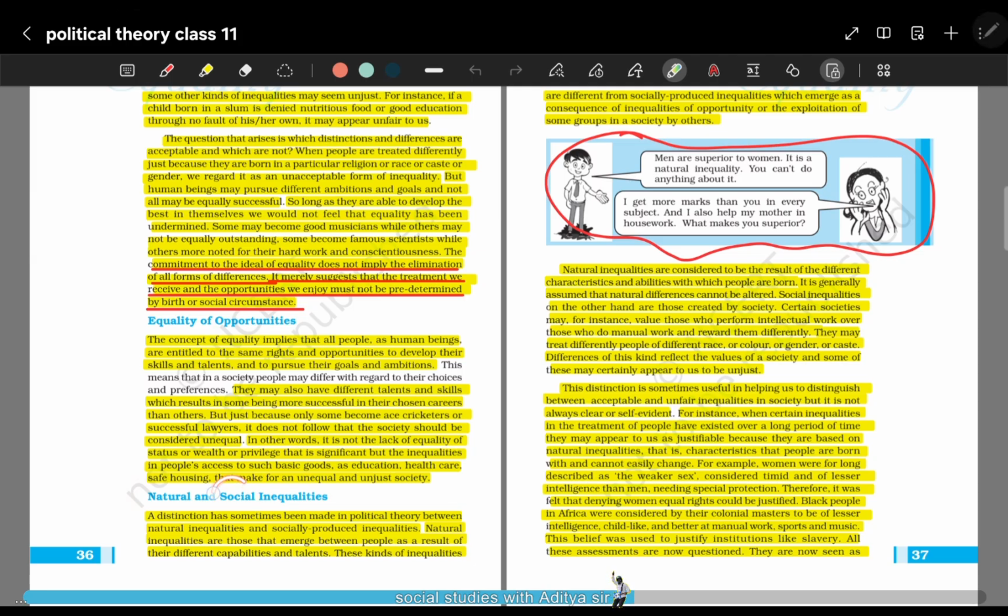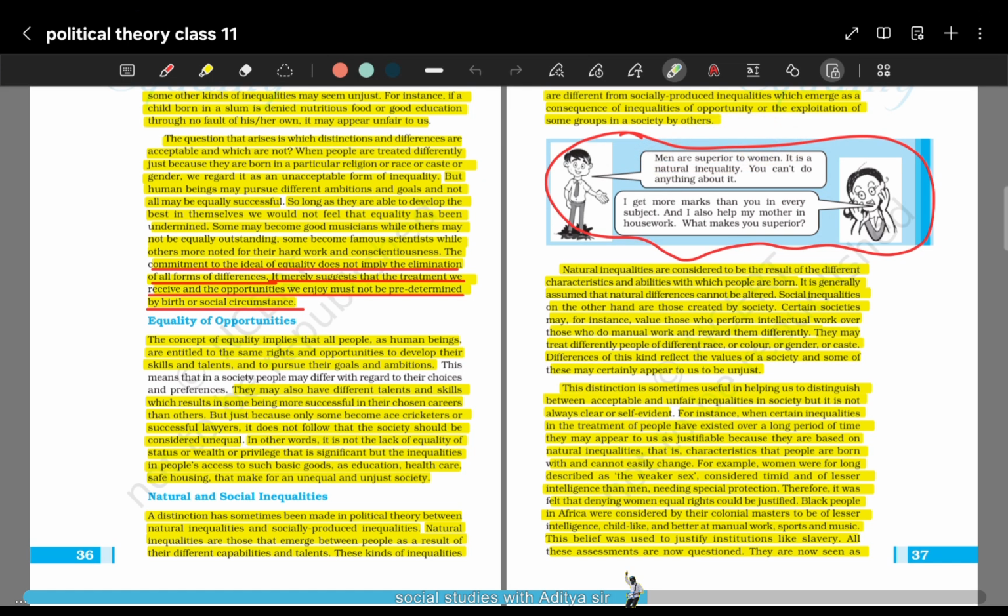But what about social inequalities? These are defined by societies, like for example gender discrimination with women, the idea that men are superior to women. It is not a natural inequality. There is nothing natural about it, because nobody is superior. It is all about a person's individual capability.